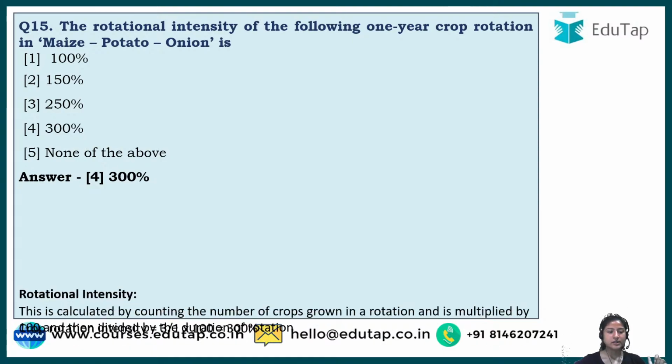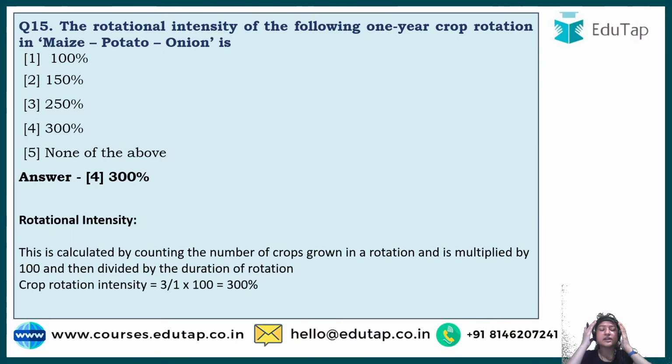Now let's look at it. What is rotational intensity? It is calculated by counting the number of crops grown in a rotation. Here how many crops were grown? 1, 2, 3. Okay, 3 crops are grown, and this is multiplied by 100. That is the formula.